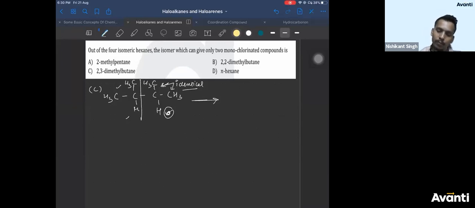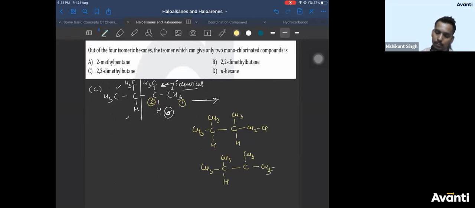So one product is formed with this CH3 and second product is formed with this CH. So the two products you will get will be, left part remains as it is, we are not touching it. And here you will get one with the CH3 and other with the CH. You will get these two products, right?